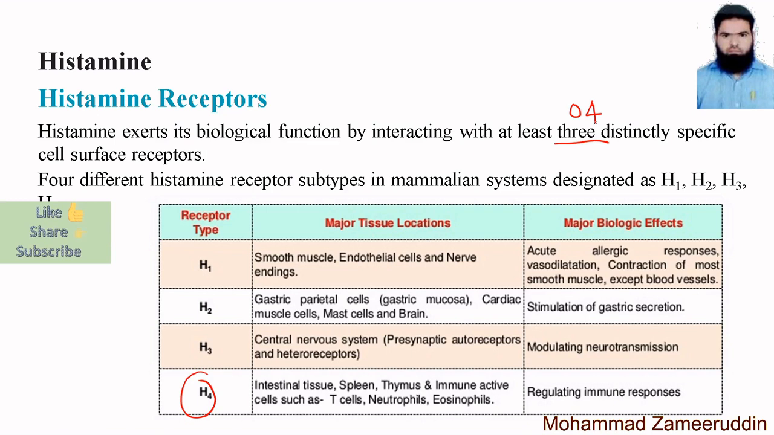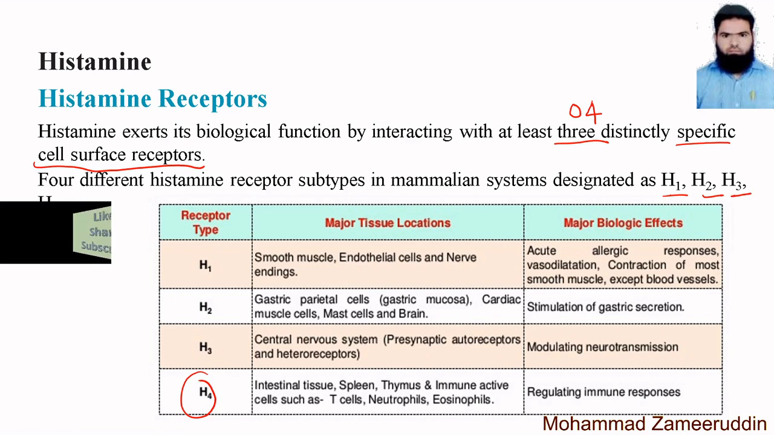So, histamine exerts its biological function by interacting with three distinct, specific cell surface receptors, meaning those receptors which are present on the cell membrane. They are called cell surface receptors. So, histamine acts on that receptor and mediates its mechanism of action. Now, there are four different histamine receptor subtypes in mammalian systems, designated as H1, H2, H3 and H4. These are the four receptors.